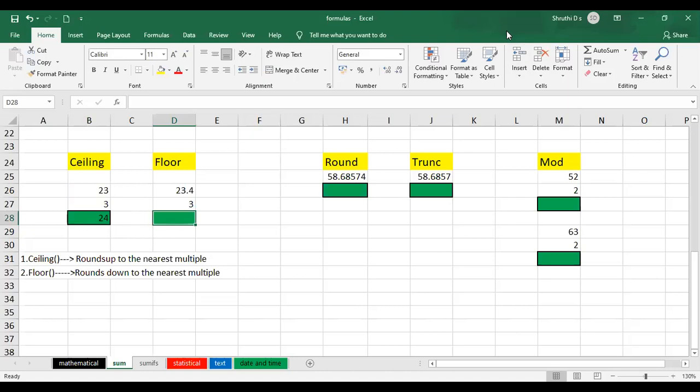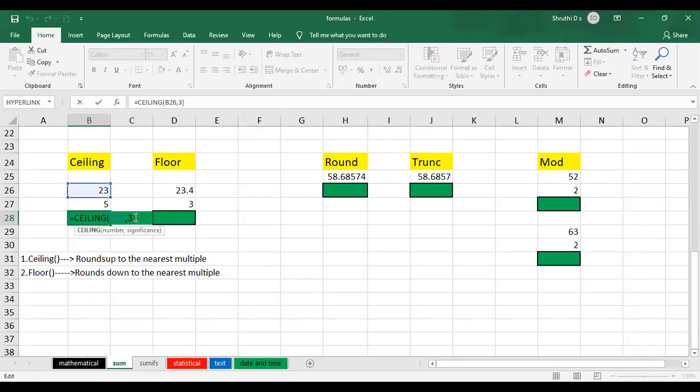Yes, okay, like that you can just choose. So now this is the multiple of 23. If you want to change this to 5, just press enter. And here I can just change the significance. Here I have given the significance directly. If you want to change it, I'll give the cell number here and press enter.